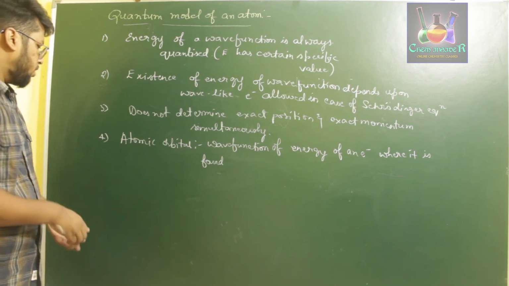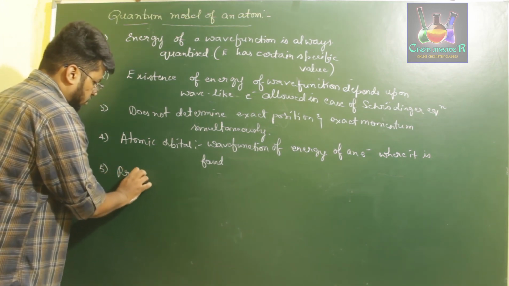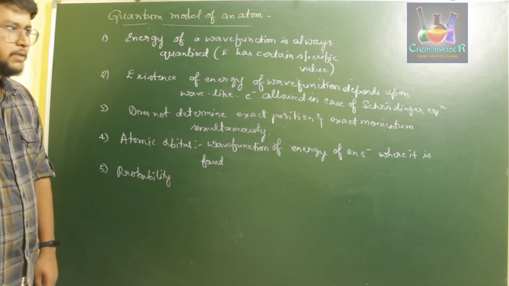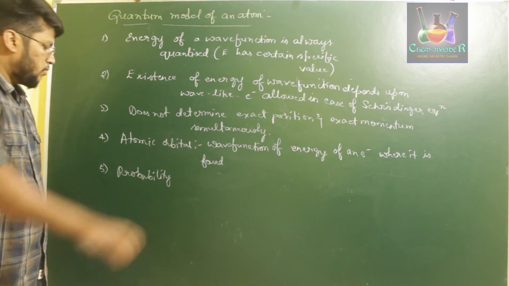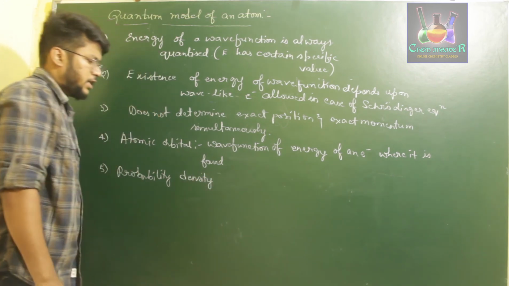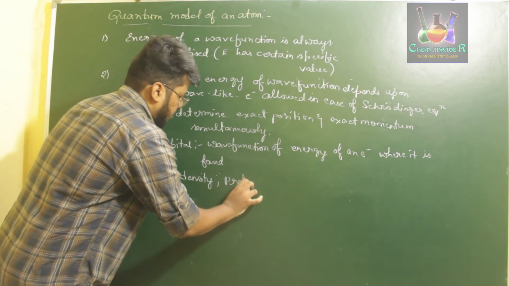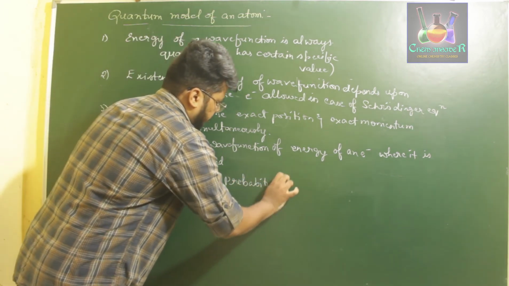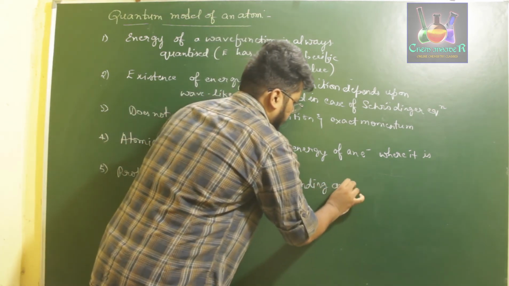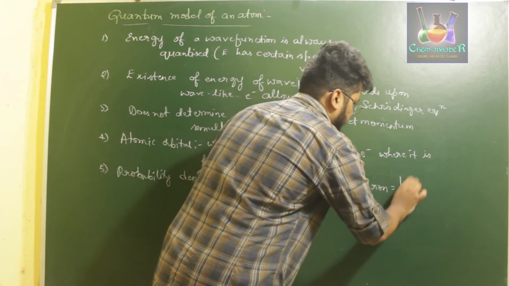Next, the fifth point is probability density. Since we cannot determine the exact position or momentum of an electron, we can use the probability density factor, which is nothing but the probability of finding an electron, given by the magnitude of psi square.